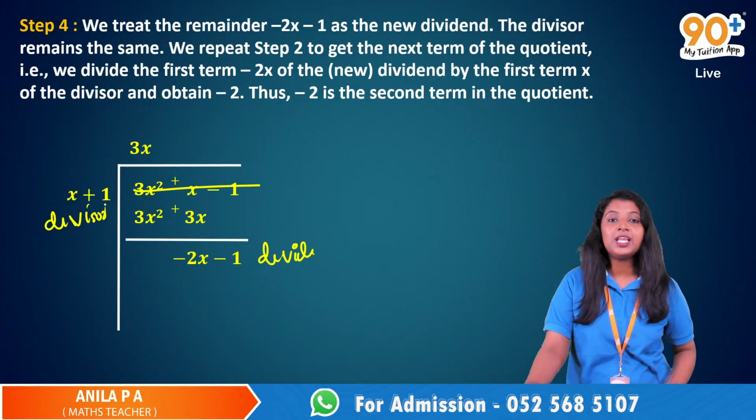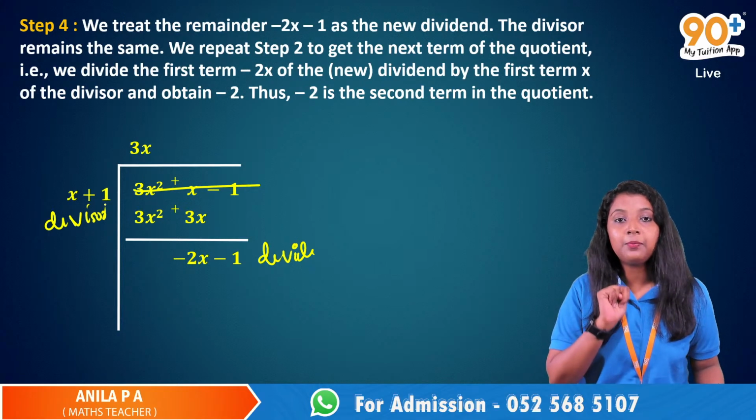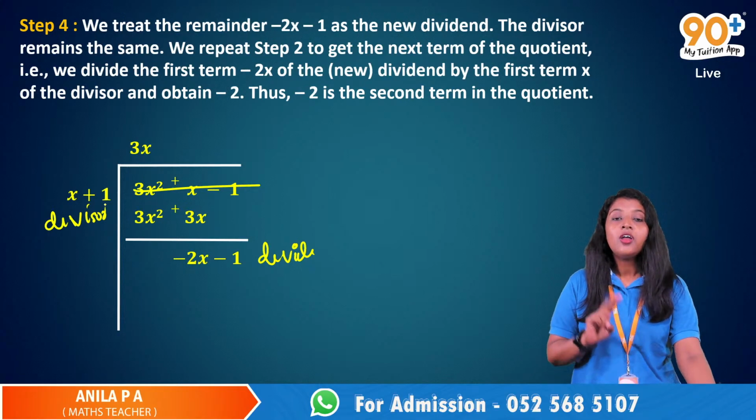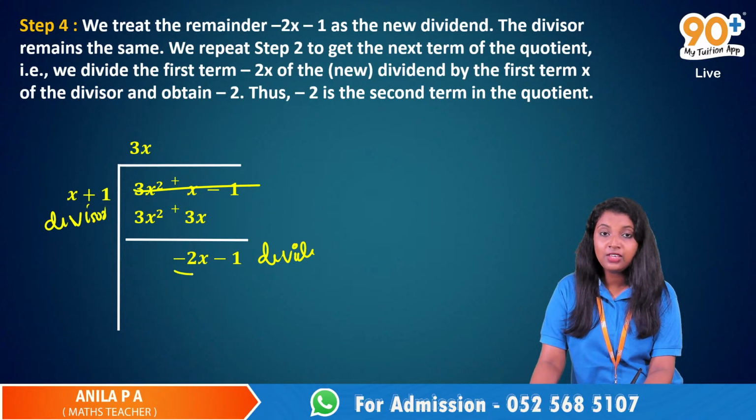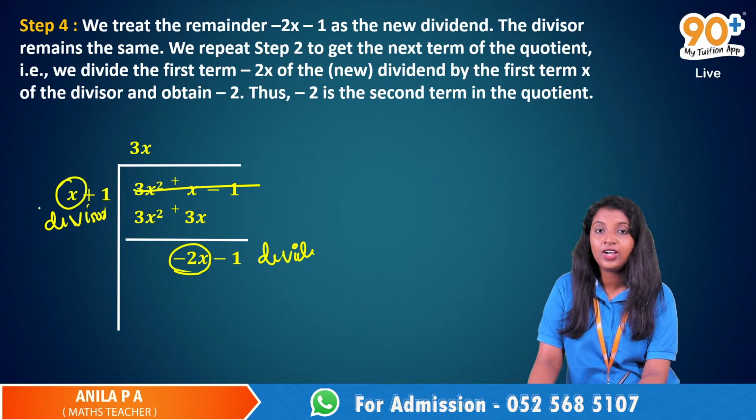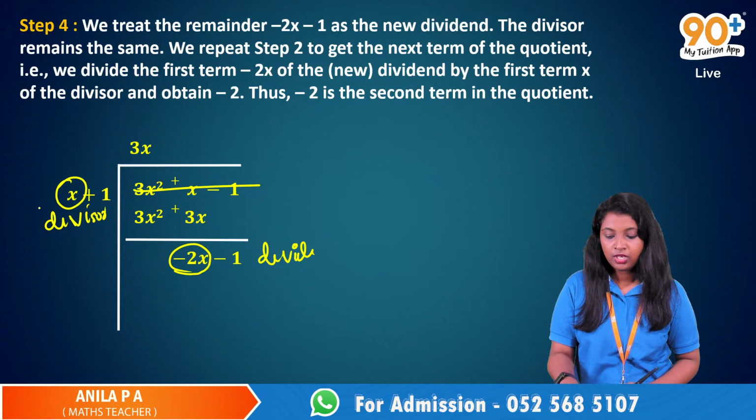Now we are going to repeat step number 2. What was step number 2? In step number 2, we divided the first term of the dividend by the first term of the divisor. That was step number 2.